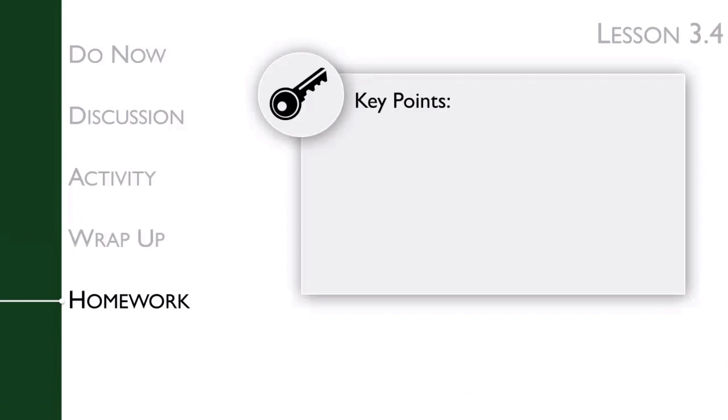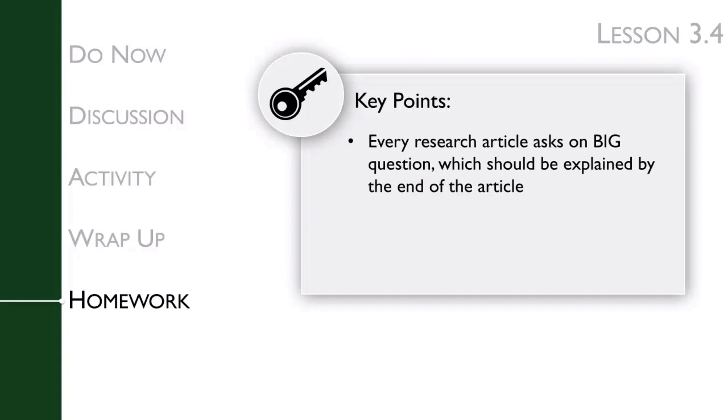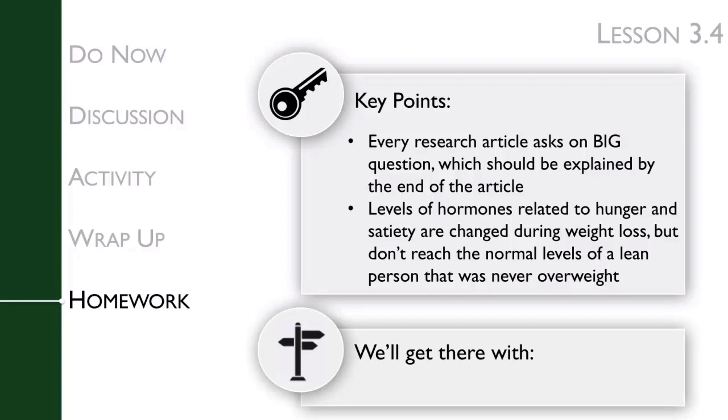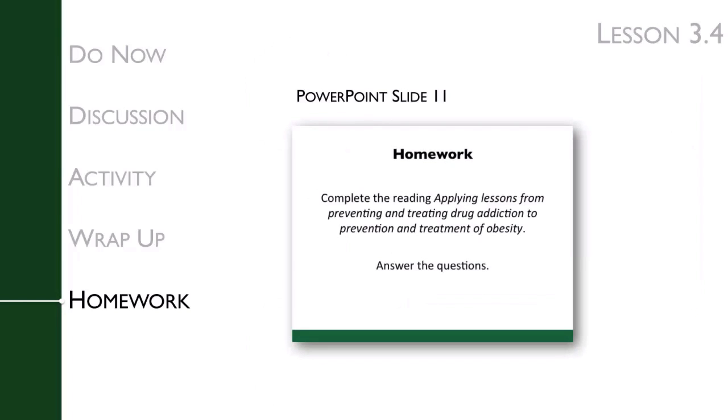The key points of this lesson's homework are that every research article asks one big question, which should be explained and answered by the end of the article, and that levels of hormones related to hunger and satiety are changed during weight loss, but don't reach the normal levels of a lean person that was never overweight. We'll get there by having students read a scientific article using the QMDC model as a guide. Students should have started working on this homework in Lesson 3.3. You will work through the paper together as a class in Lesson 3.5.